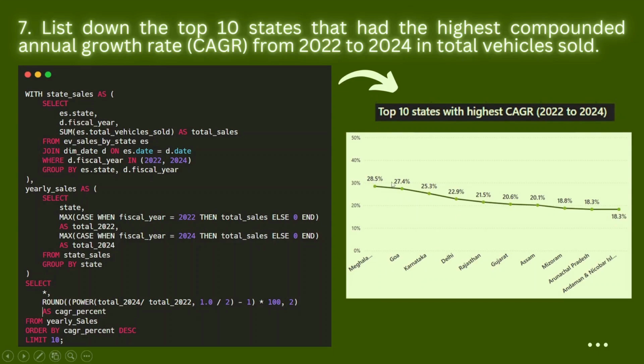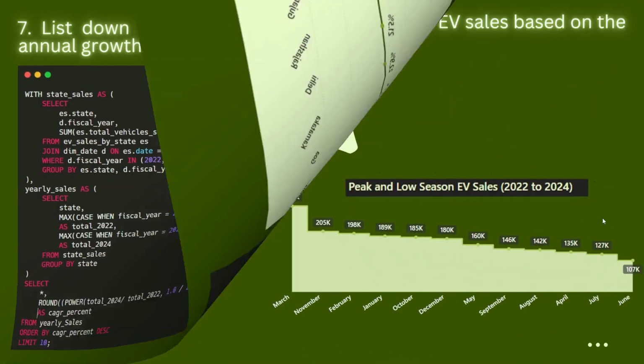28.5%, followed by Karnataka with a compound annual growth rate of 27.4%, and then Goa, Delhi, Rajasthan, and Andaman and Nicobar Islands. Now let's look into the next question.